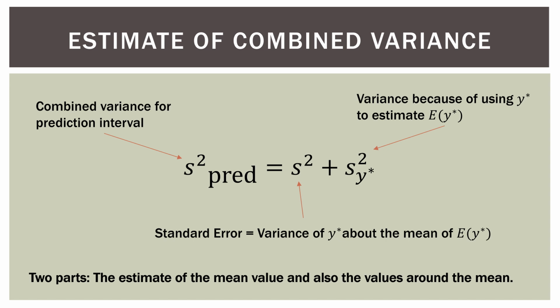We have a double variance situation going on here, and I will show you what that means visually in a second. For this prediction interval, we're really combining two variances: the variance related to the mean value of y, but also the variance within each one of those. You'll see what I mean in a second.